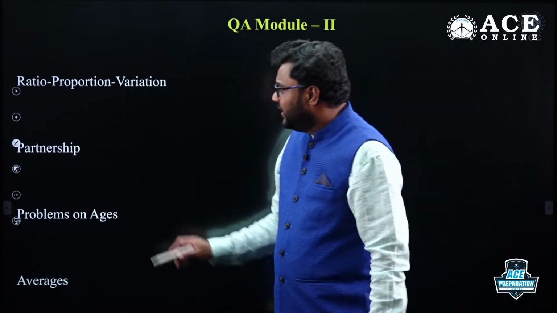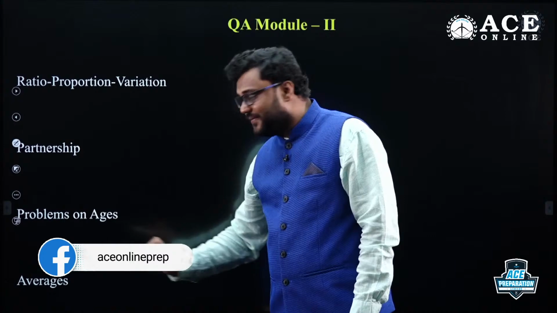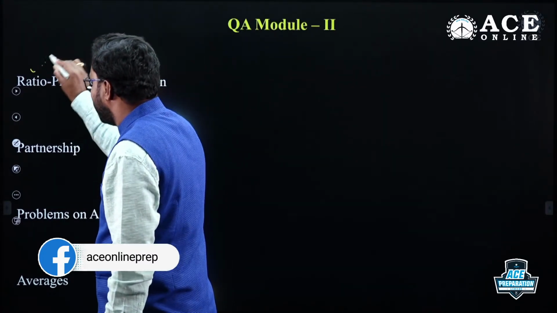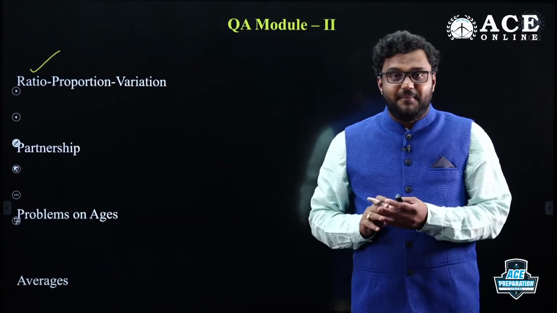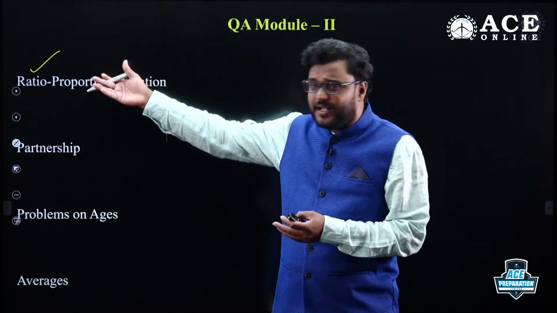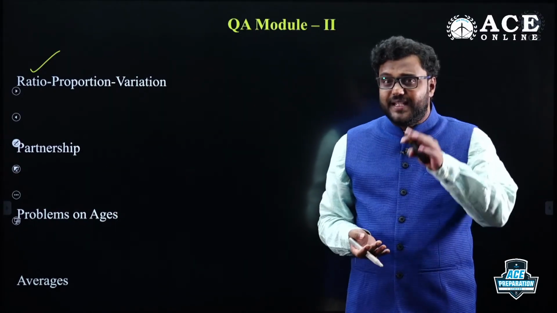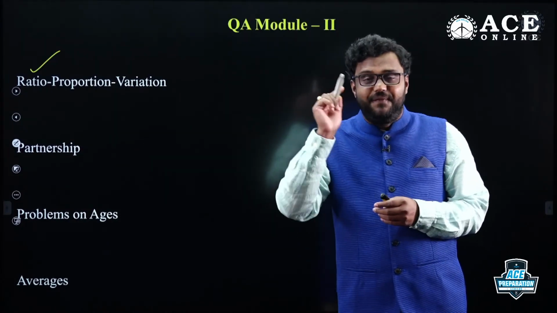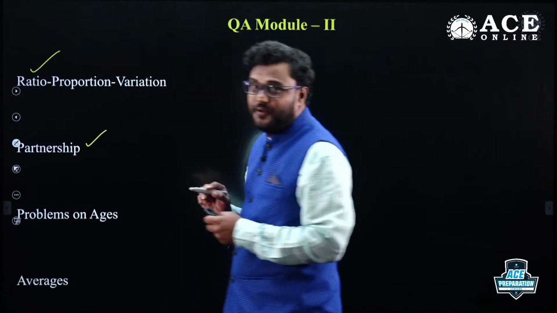In module 2: ratio, proportion, variations, partnership, problems on ages, averages. As per the GATE syllabus, they mention only ratio directly. But internally, ratio includes partnership. Partnership is a part of ratios only. Problems on ages is also a part of ratios only. And if you see GATE 2022, they focused more and more on ratio-related questions. In every set you can see one question, whether from ratios or partnership point of view.